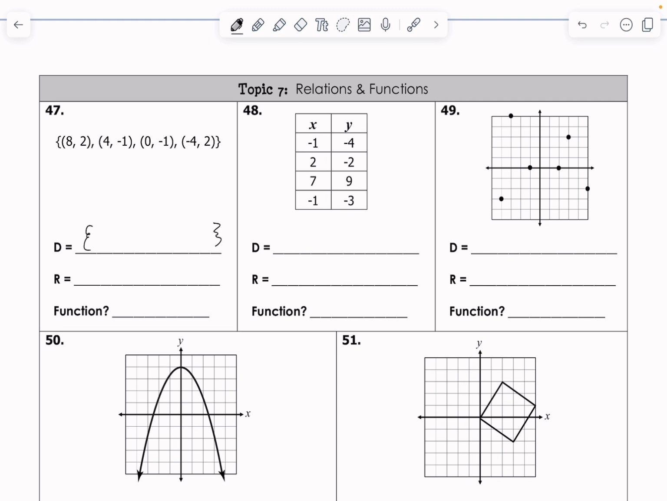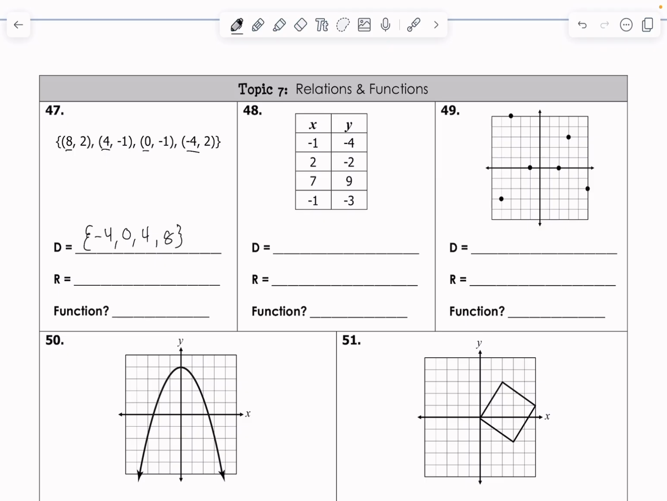Let's just take all of my x values, so I have a negative 4, 0, 4, and 8. We typically write them from smallest to greatest, or least to greatest. And so my smallest x value is negative 4. My next smallest is a 0. My next smallest is a 4. And my next smallest is an 8. And so that is the set of the domain.